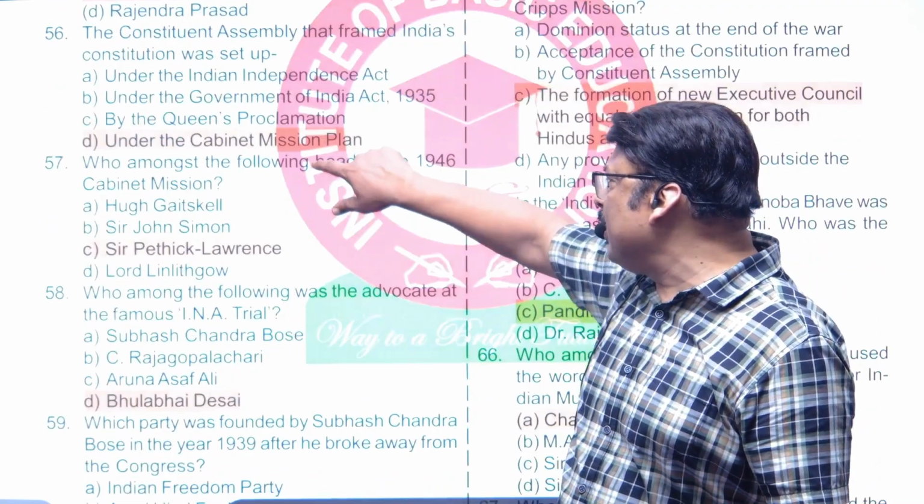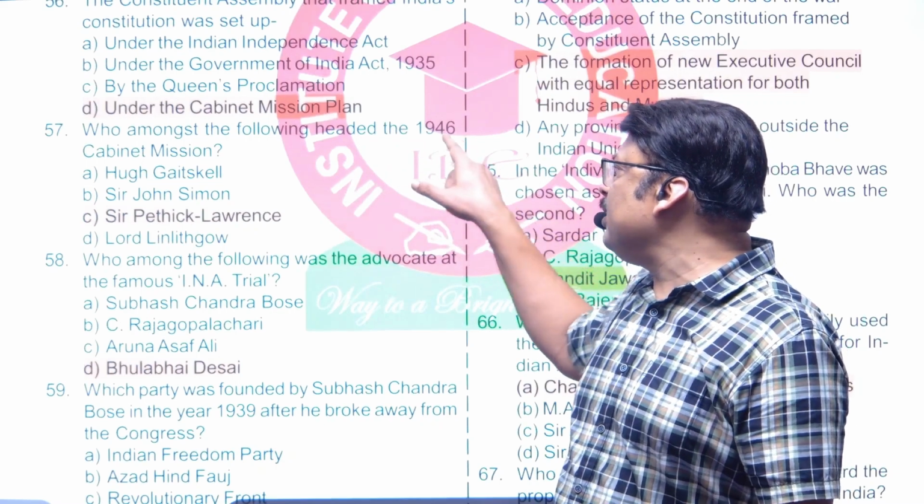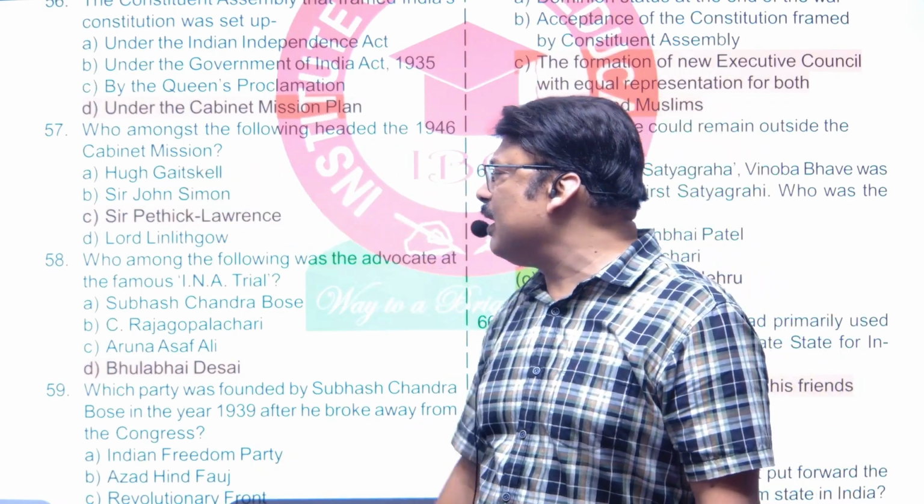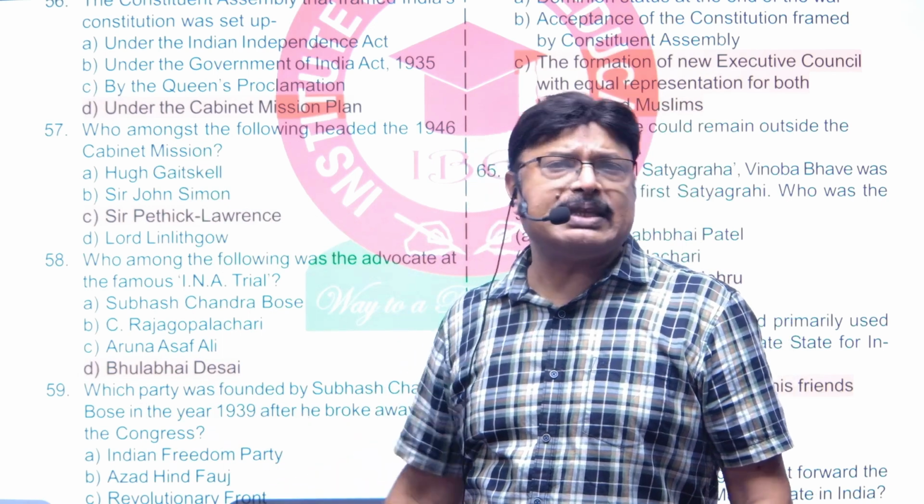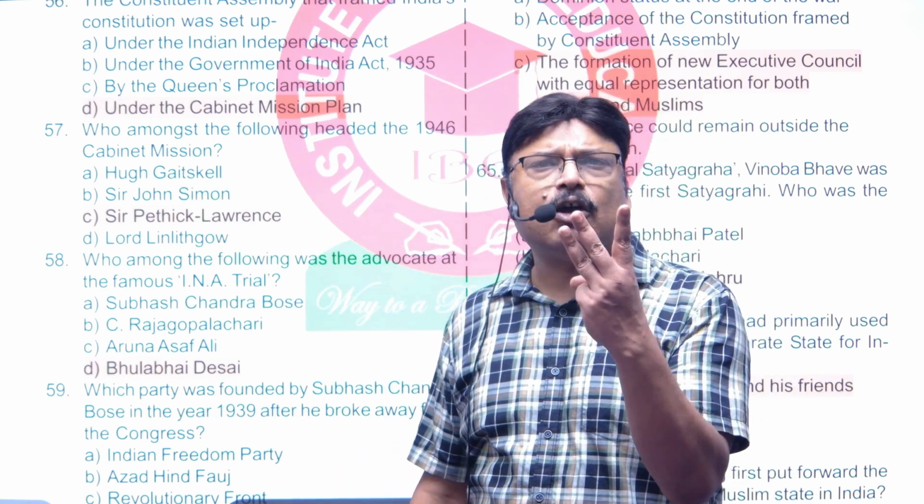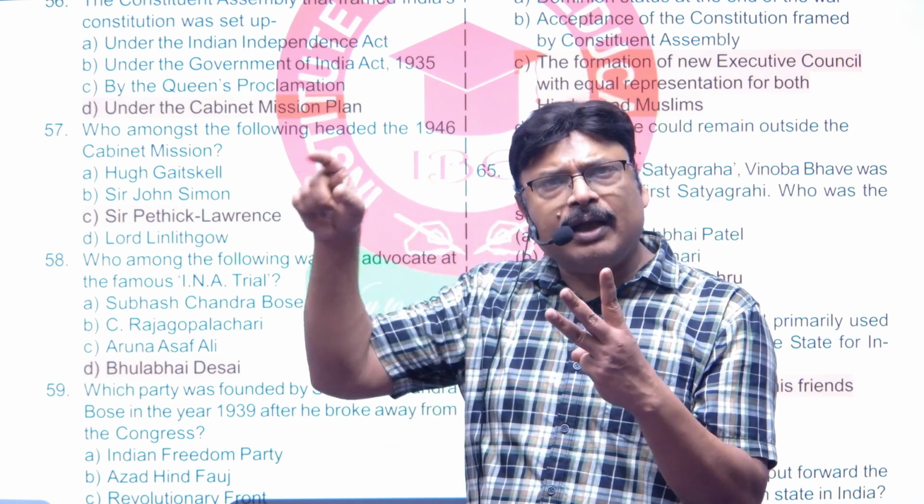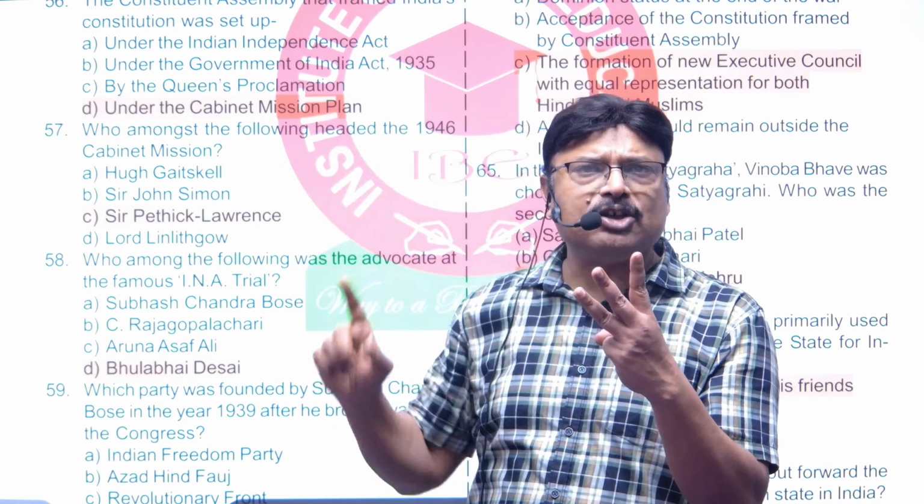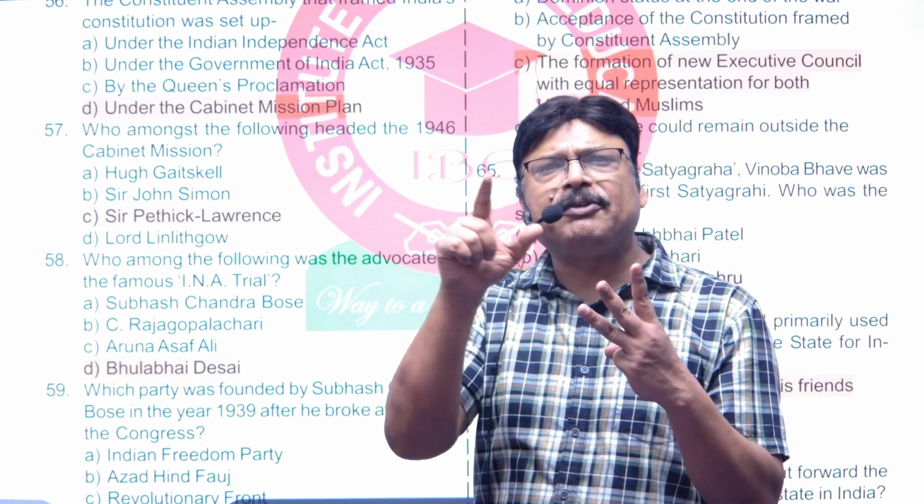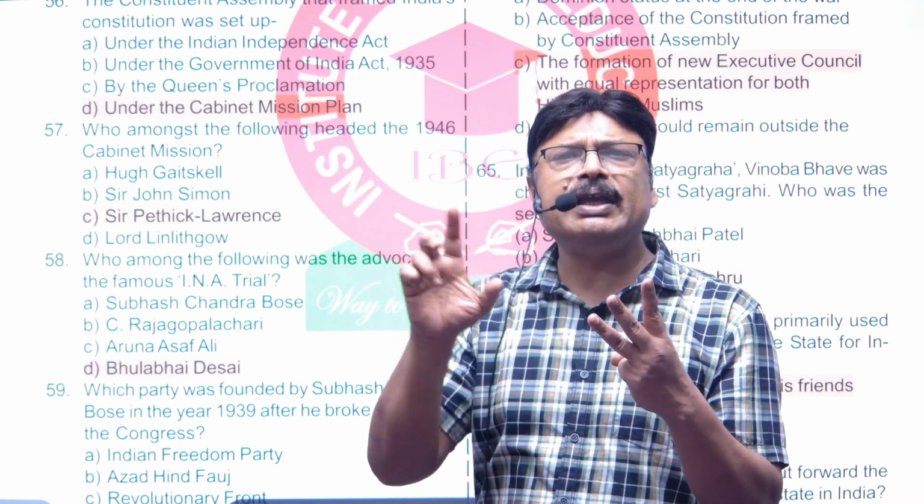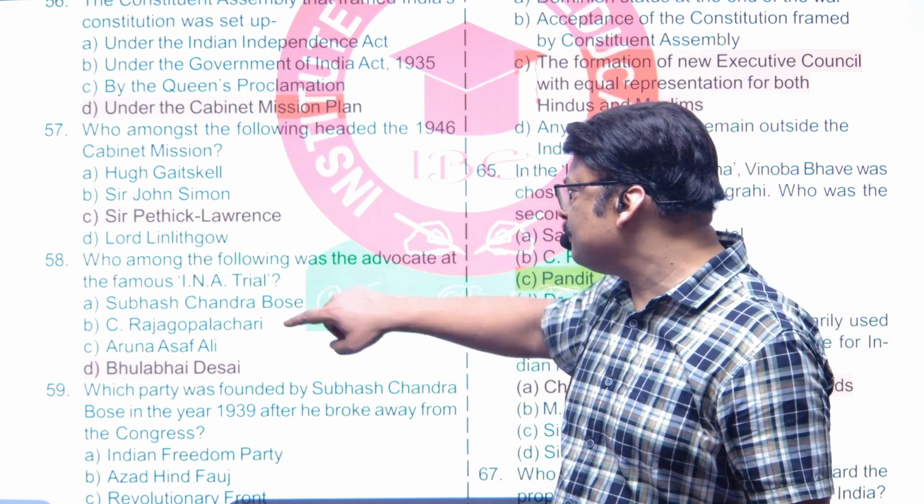Who of the following headed the 1946 Cabinet Mission? Now, it was Pethick Lawrence. There were 3 members. Pethick Lawrence, who was the Secretary of the State, as well as he was the chairman of this Cabinet Mission. Second one was Stafford Cripps, and third one was A.V. Alexander. Answer is Pethick Lawrence.